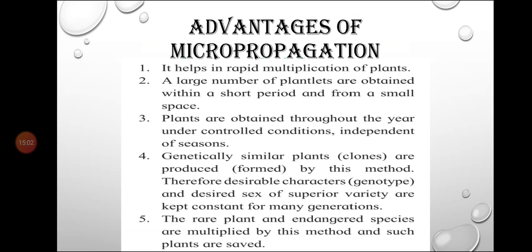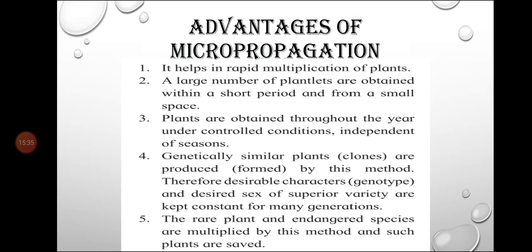Okay, it helps in rapid multiplication of plants. Means fast multiplication of plants takes place with the help of micropropagation technique. A large number of plantlets are obtained within a short period and from a small space. Okay, so we get a large number of plantlets. Because of this micropropagation, we are getting many plantlets together in a short period of time, and in a very small space we can grow this. Okay, we are doing this all in a laboratory.